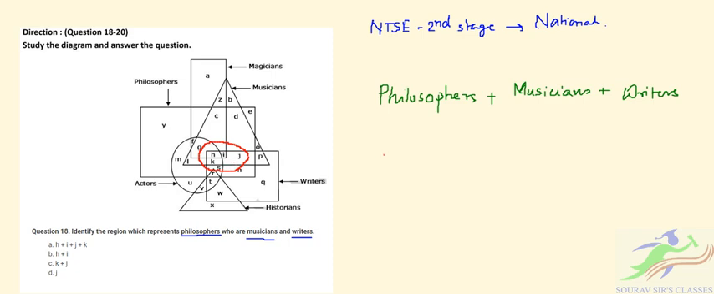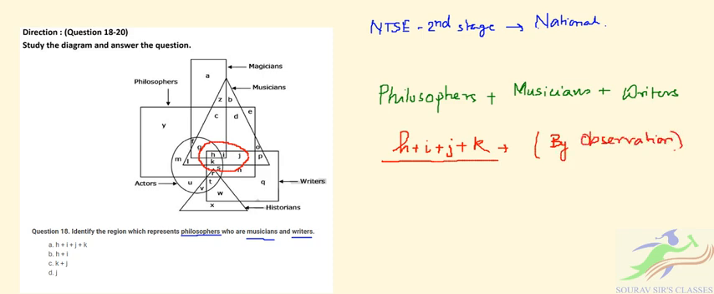So the region is nothing but H plus I plus J plus K. This is a simple observation. The trick to find the solution to this problem is to look at this diagram carefully, and by observation you can identify the solution. So this is for question number 18, and our correct option is option A, H plus I plus J plus K. Now let's move to question number 19.